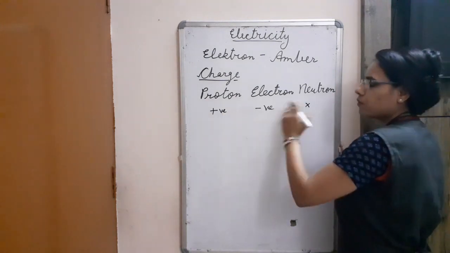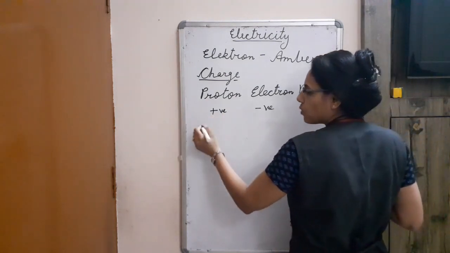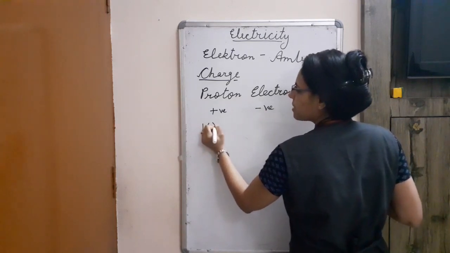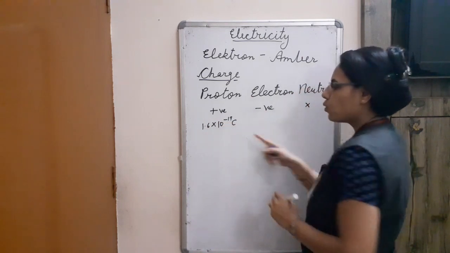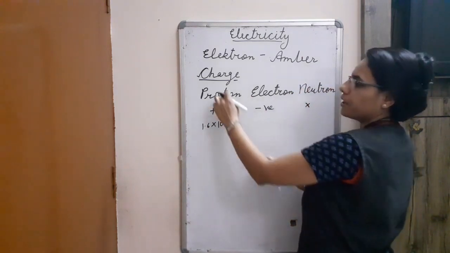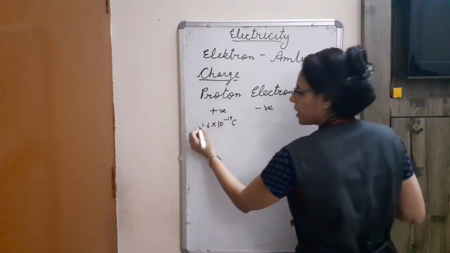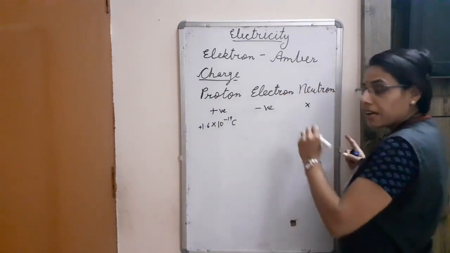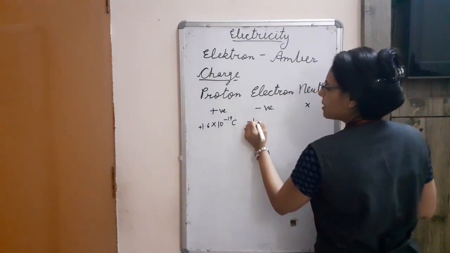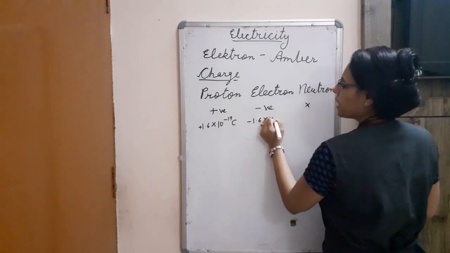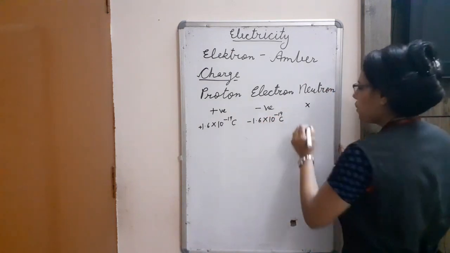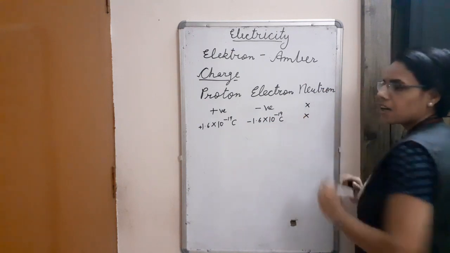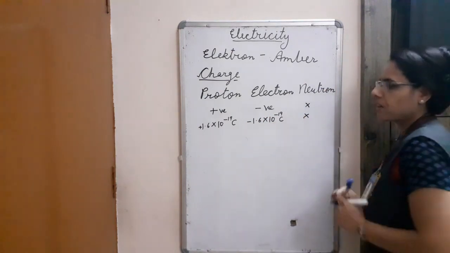What is the magnitude of this charge? Proton carries 1.6 into 10 raised to power minus 19 coulomb. Coulomb is the unit of charge, positive here. Electron carries minus 1.6 into 10 raised to power minus 19 coulomb. Neutron carries no charge, so no value is here.